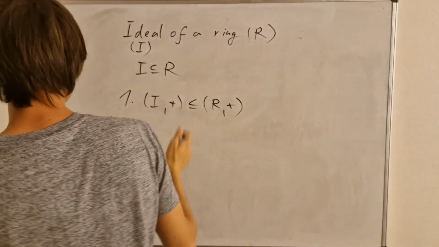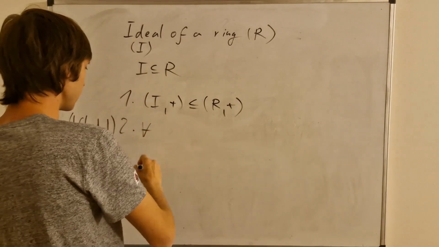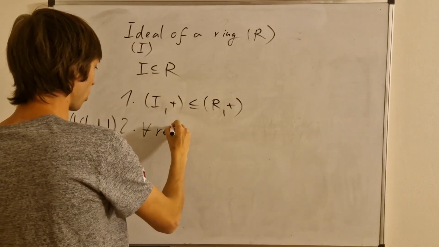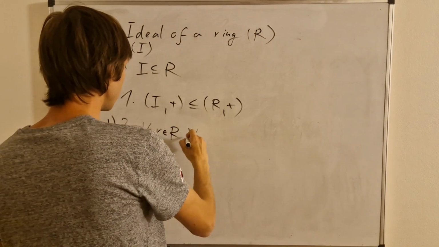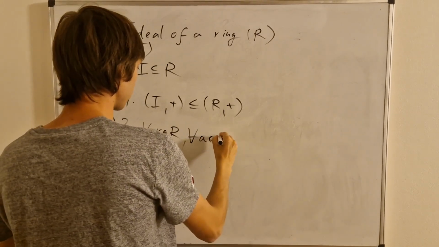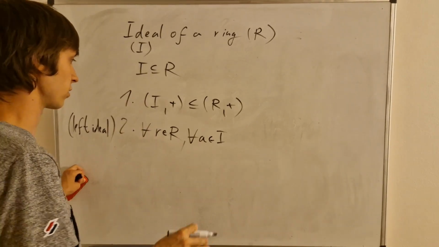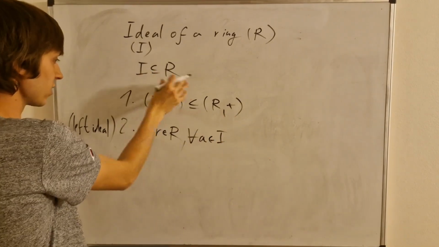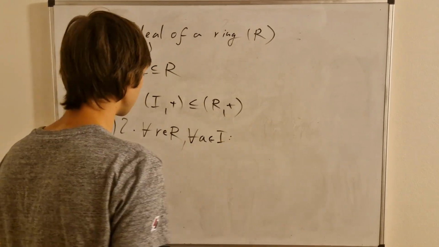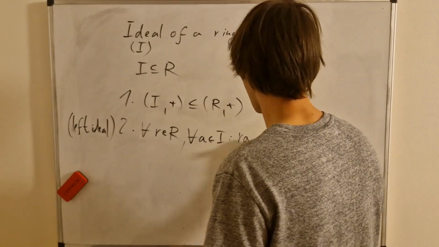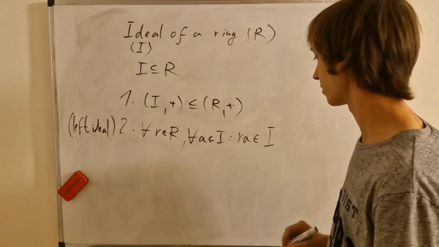So a left ideal is basically that if we take any element R from the whole ring, which can be outside of this subset, and any element A in this ideal subset, ideal, the name, it's not an adjective, but the name, this subset I of R, we must have that RA will go into the ideal subset itself.